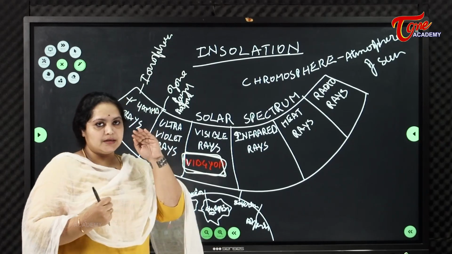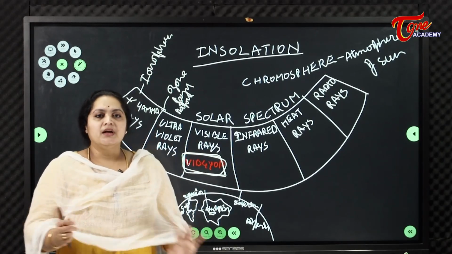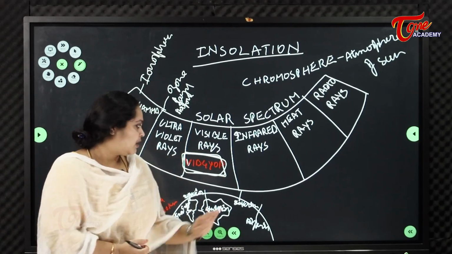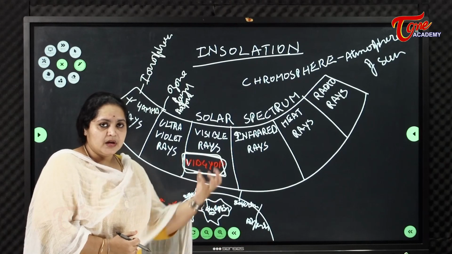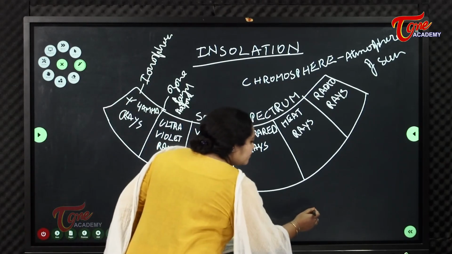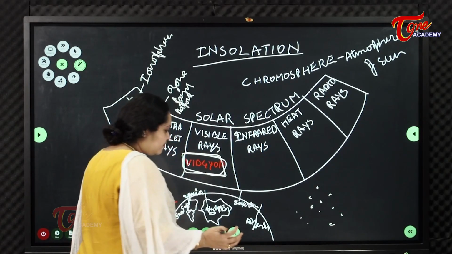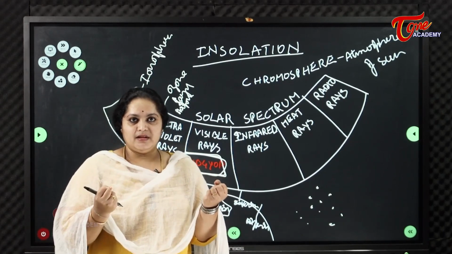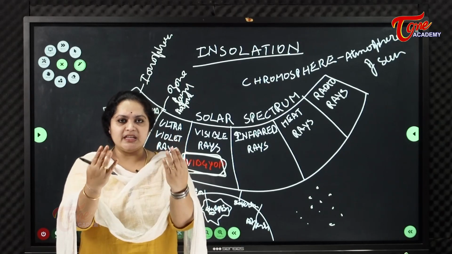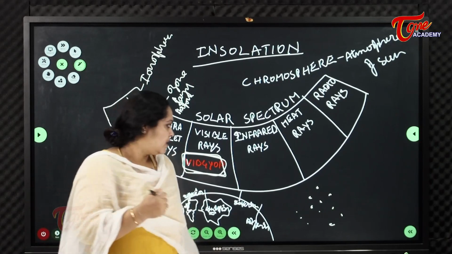When it comes to the blue color of the sky, what happens? Everybody knows that in the atmosphere we have moisture and dust. When blue color wavelengths are traveling in the atmosphere, all these molecules of moisture and dust absorb blue color. There is only one logic: the color we see is what is reflected. The colors which we don't see have been absorbed.